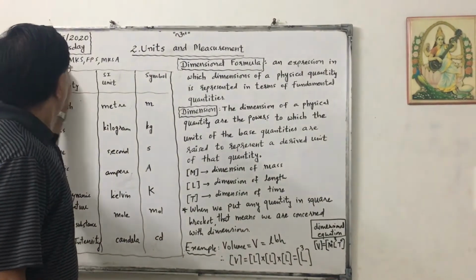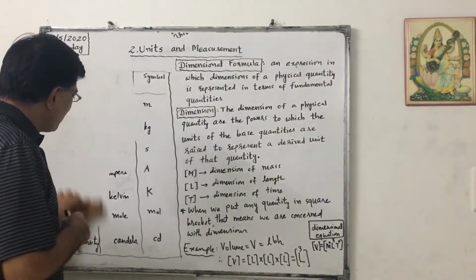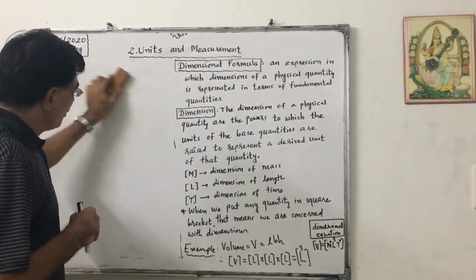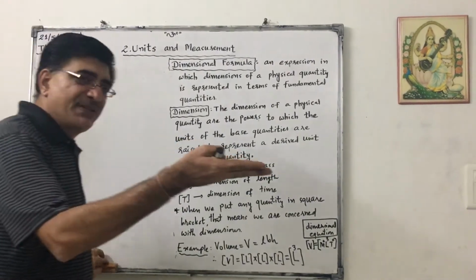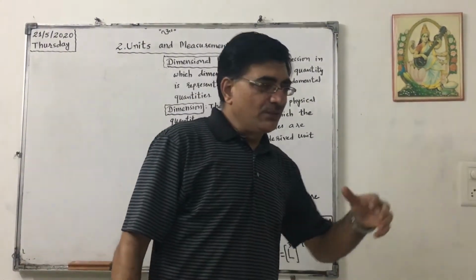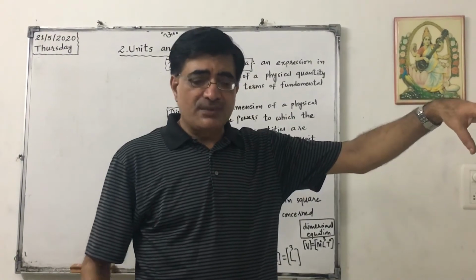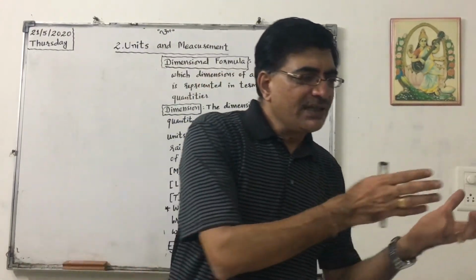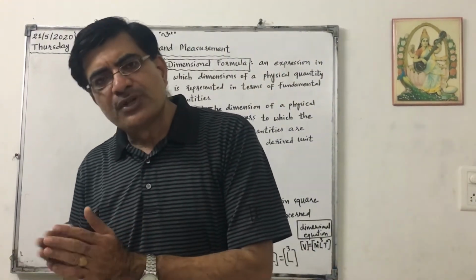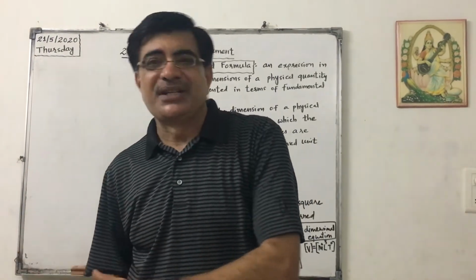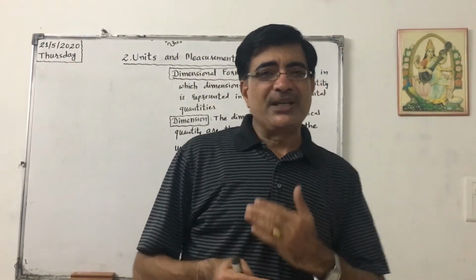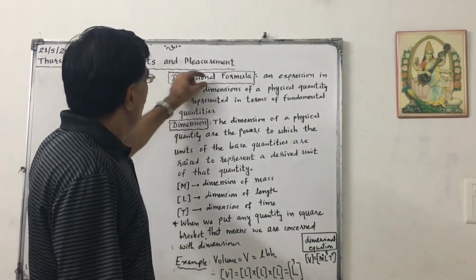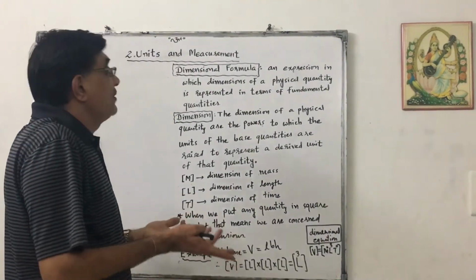Now these are the base quantities, but we have to find out the relations of these base quantities with the derived quantities. We have to derive other quantities using these base quantities. But for different derived quantities, we need different base quantities and different powers of the base quantities. So our topic is dimensional formula.